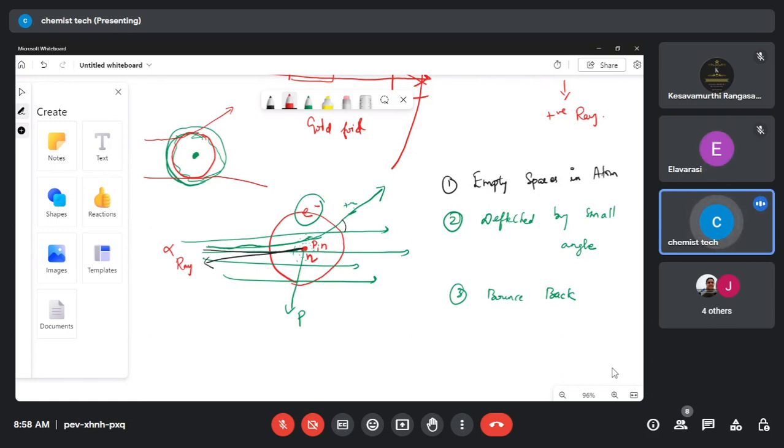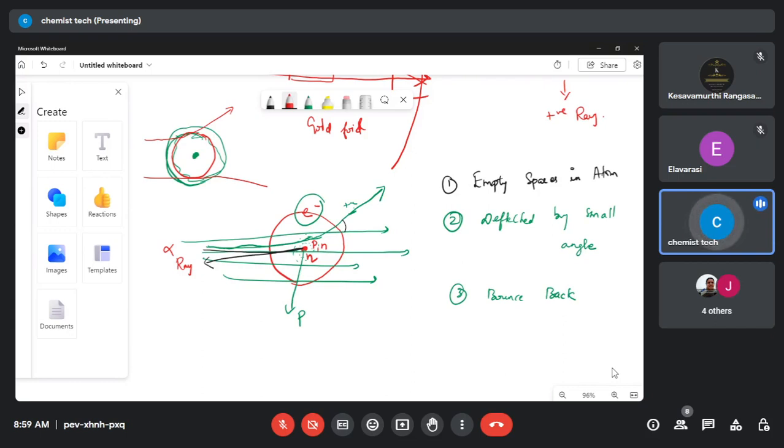But that is not happening. Only a few rays are deflected and most of the rays move in a straight line. So there is that much empty space, and the nucleus is actually very, very small when compared to the size of an atom. That is the conclusion made by Rutherford.